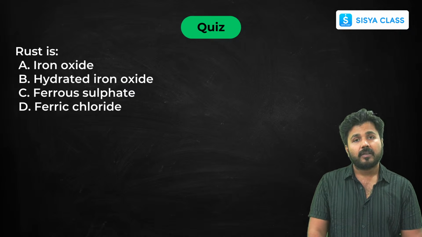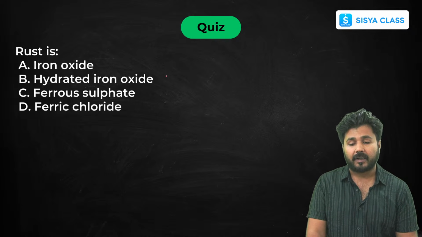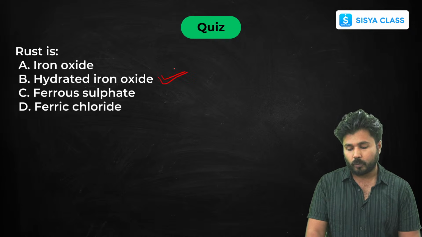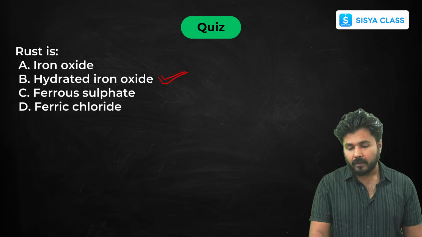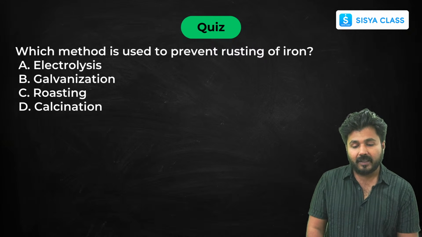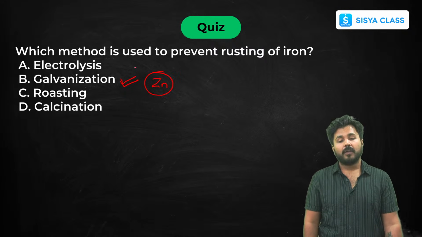What is rust? I've already shown you the formula. It is nothing but hydrated form of iron oxide, Fe2O3.xH2O. Which method is used to prevent rusting of iron? Out of them it is galvanization, putting a layer of zinc on iron in order to protect iron from rusting.